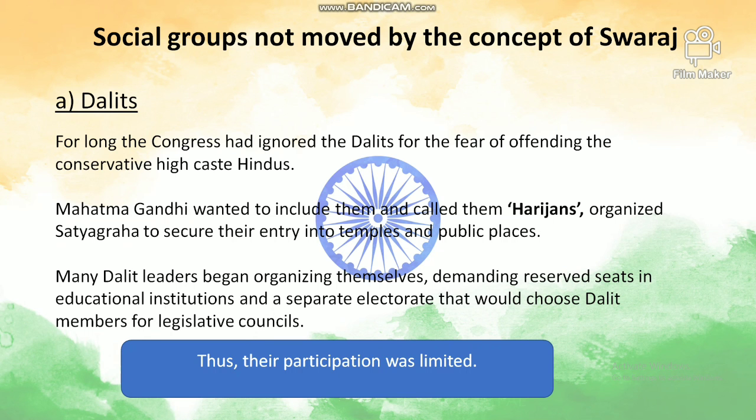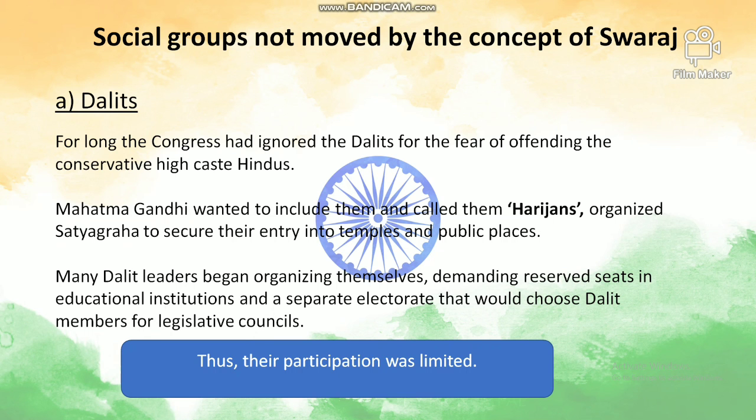So he called them Harijans, organized satyagraha to secure their entry into temples and public places, and many Dalit leaders began organizing themselves, demanding reserved seats in educational institutions and a separate electorate that would choose Dalit members for legislative councils.